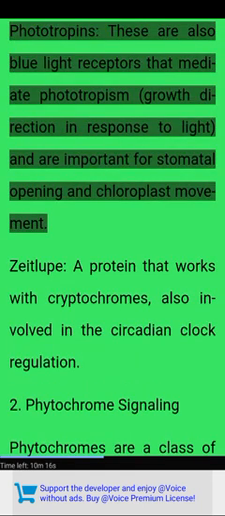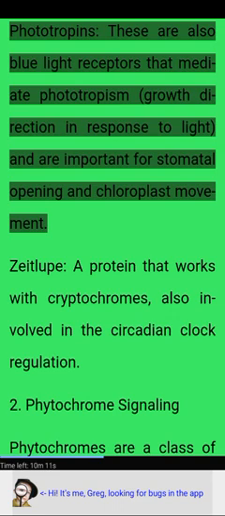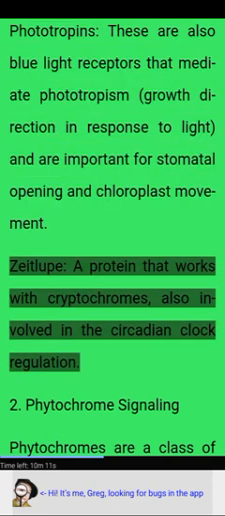Phototropins. These are also blue light receptors that mediate phototropism, growth direction in response to light, and are important for stomatal opening and chloroplast movement. Zeitlupe, a protein that works with cryptochromes, also involved in the circadian clock regulation.